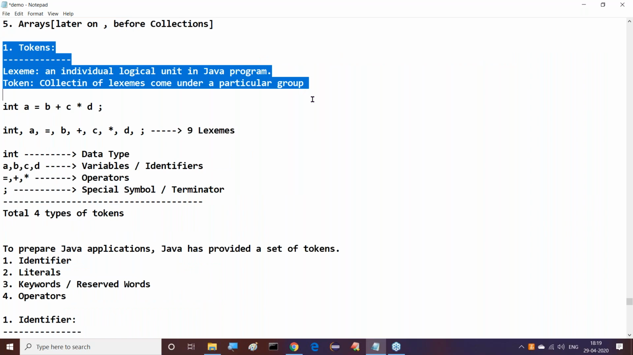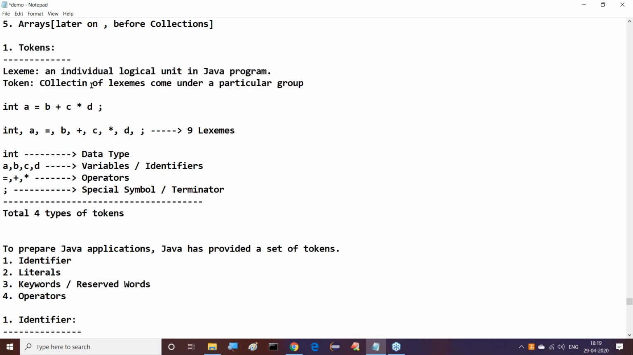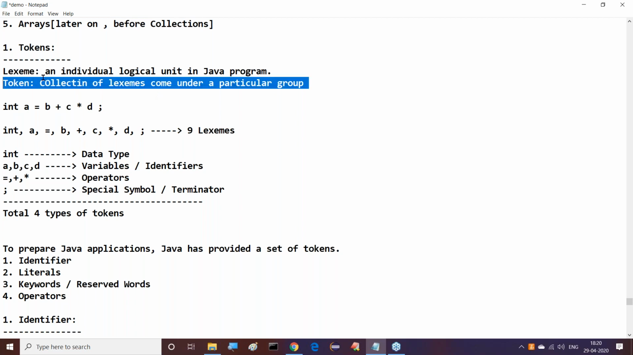Then in the last class I started the tokens part, where I gave what is a lexeme and what is a token. That introduction part I have given. A lexeme is an individual logical unit in a Java program. Maybe plus is also a logical unit. For is also a logical unit. Like this, all these are logical units. But all these logical units, all these lexemes, come under a particular group. That group name is called which one? A token. Token is nothing but which one? Group representation.